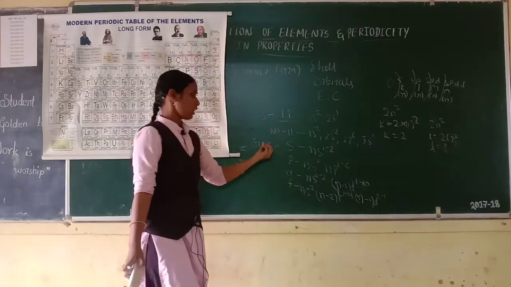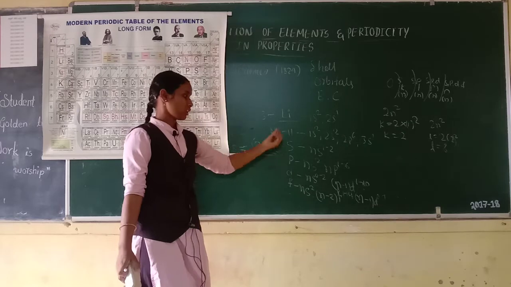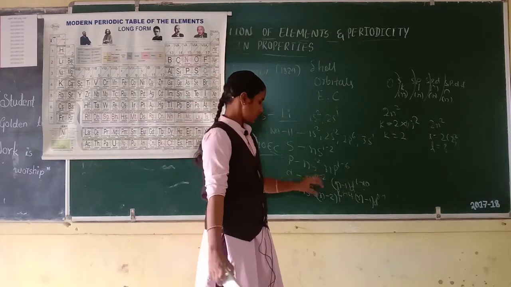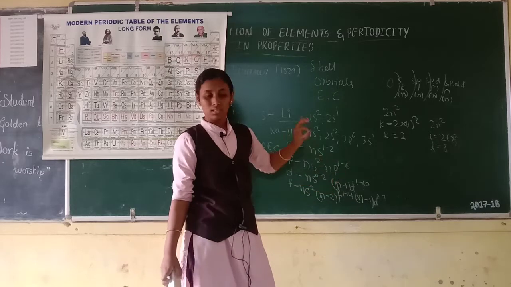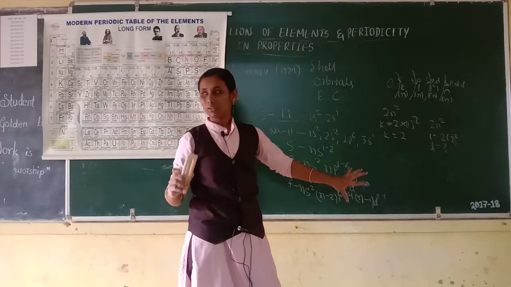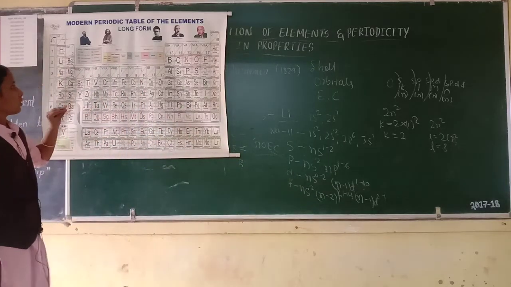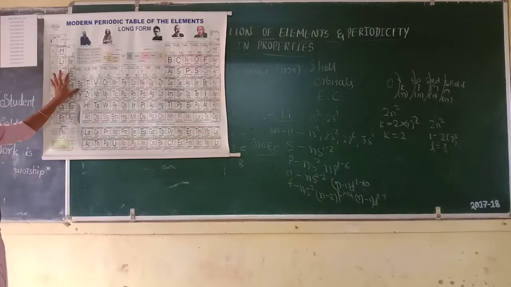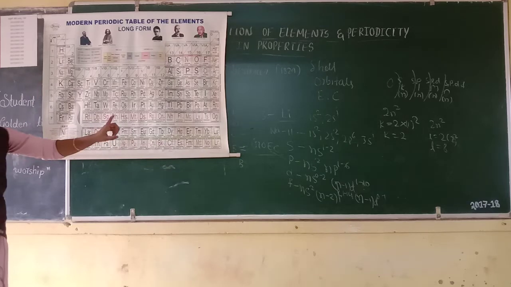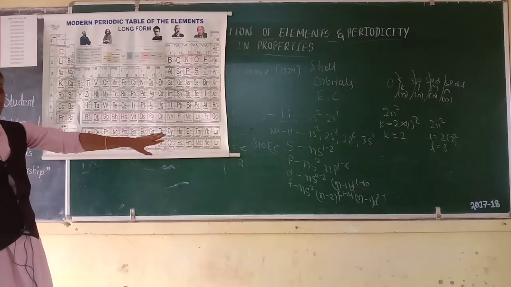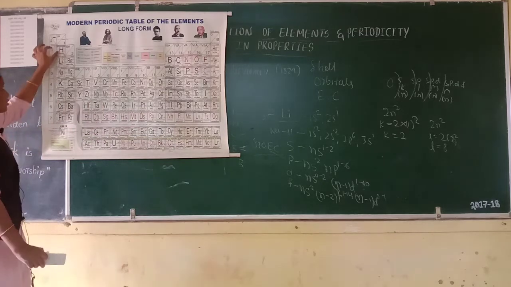This is the general outer electronic configuration of S block elements, P block elements, D block elements, then F block elements. These are all very important for exam purposes. So first we come to S block elements. I have told what the general outer electronic configuration of S block elements is.